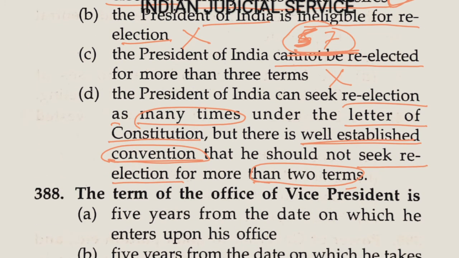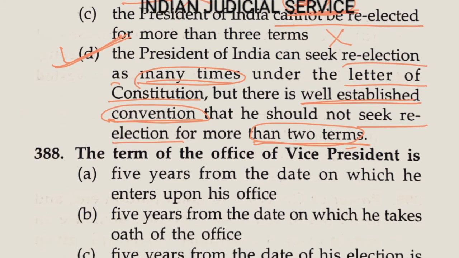So this response is absolutely correct here. The President of India can seek re-election as many times under Article 57, the letter of the Constitution, but there is a well-established convention that he should not seek re-election for more than 2 terms. So absolutely correct here, option D.